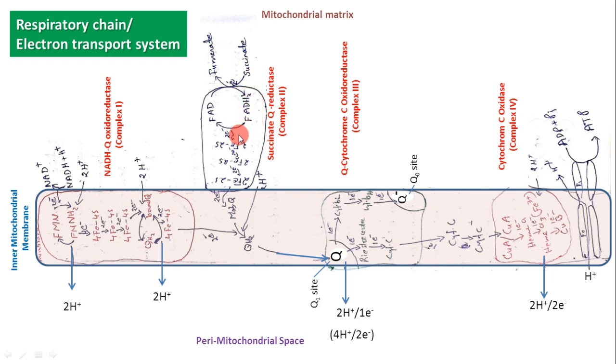FADH2 transfers its electrons to a series of 2Fe2S centers. This is an iron sulfur center with 2 iron and 2 sulfur atoms. There are 3 such iron sulfur centers in complex 2. From the iron sulfur center, the electrons then move to mobile Q, and thereby FADH2 is again oxidized into FAD.